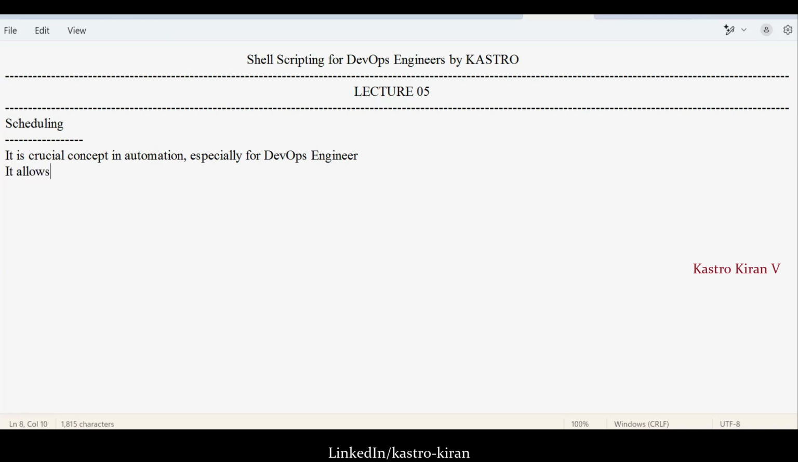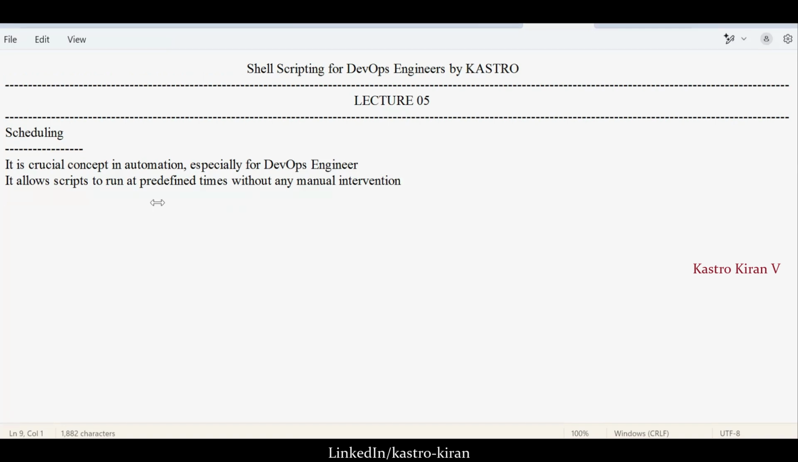So it allows the shell scripts that we are going to write to run at predefined times without any manual intervention. Once you write the shell file, that is done. And once you configure the schedule of executing the shell file, that is done. And automatically, the shell file will keep on executing based on the configuration that we have done while scheduling that shell file. So let us understand what the different types of scheduling are in a Linux operating system.